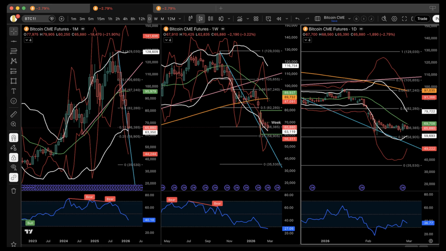Distance mechanics remain visible. Price remains beneath the weekly 120 MA. The structural gap is still intact. The 20 MA descends toward that gap. As the gap compresses, structural pressure increases. Pressure does not equal expansion. It equals negotiation. It equals compression. It equals duration inside range.